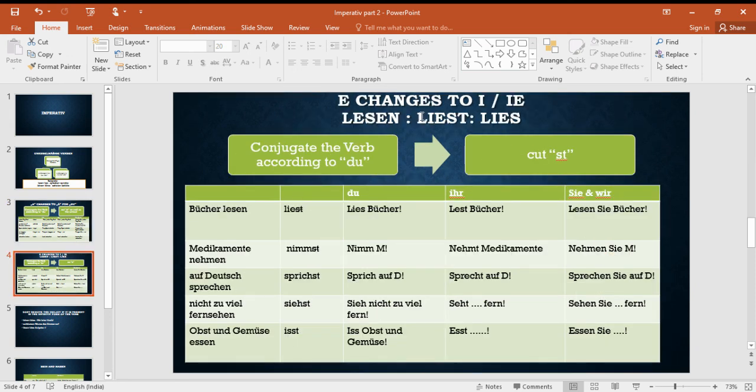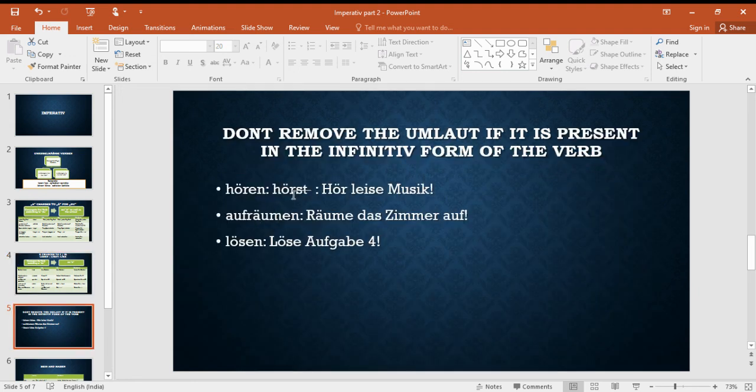Second category is where e in the infinitive form of the verb changes to i or ie. Here you retain this change, i or ie. Just cut st. So it becomes lies, nimm, sprich, sieh. For ihr, as it is, there is no change. Lest, nehmt, sprecht. For Sie also there is no change. Okay. Then do not cut the umlaut if it is already there in the infinitive form.